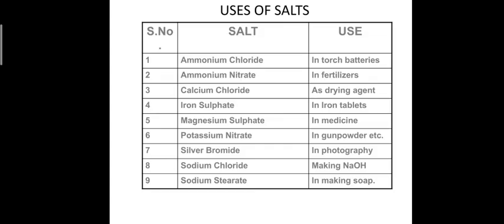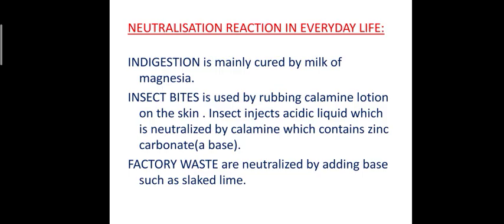Okay. Uses of salt. Ammonium chloride is used in torch batteries. Ammonium nitrate is used in fertilizers. Calcium chloride as a drying agent. Iron sulfate in iron tablets. Magnesium sulfate in medicine. Potassium nitrate is used in gunpowder, that means it is used in making explosives. Silver bromide is used in photography. Sodium chloride is used in making sodium hydroxide. Sodium stearate is used in making soaps.